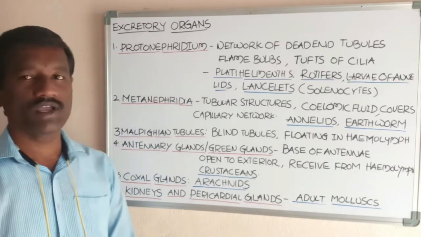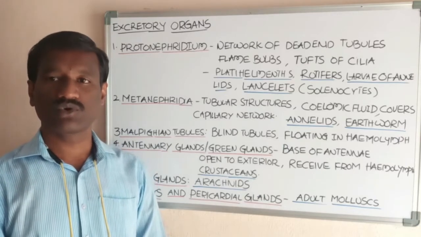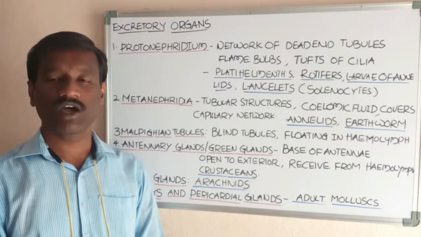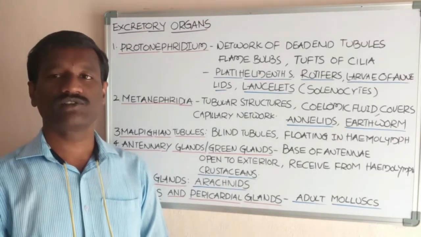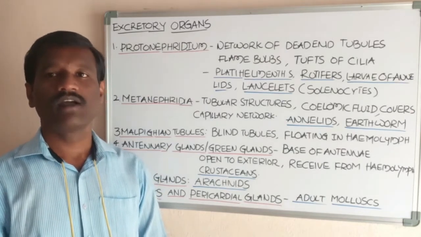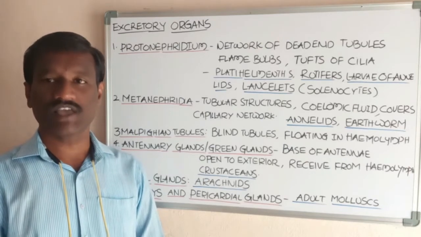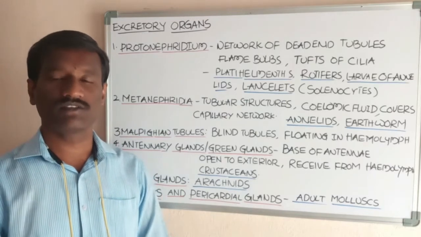Firstly, organisms from the protozoa eliminate waste products through their body surface, for example, amoeba. Animals from the porifera, for example, sycon, eliminate waste products through their body surface.